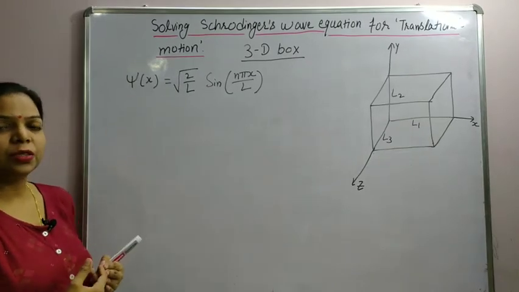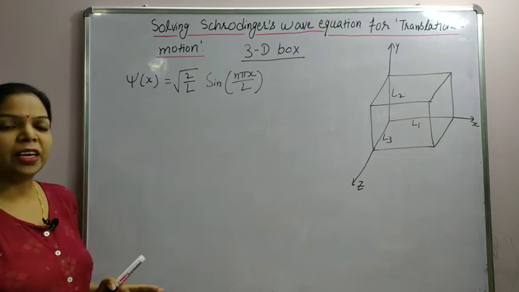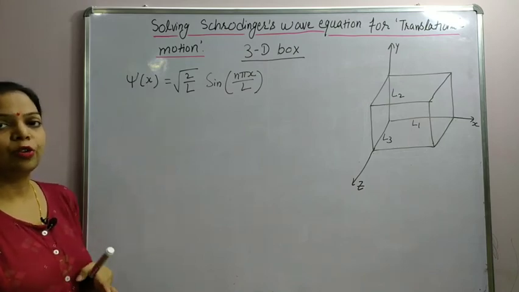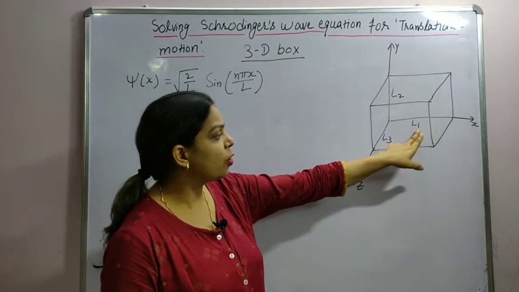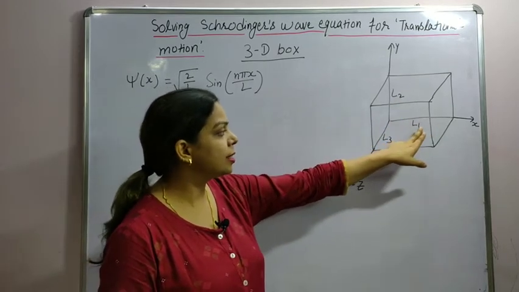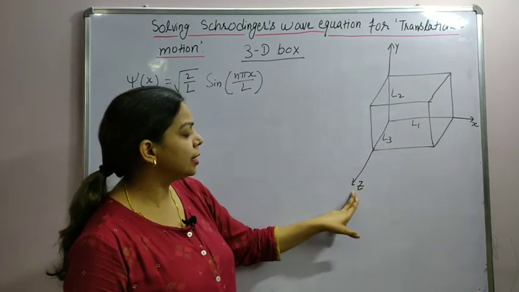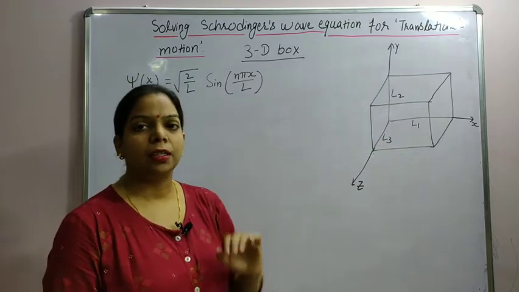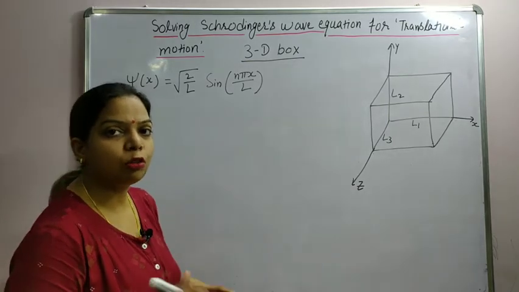Now let us extend this 1D box problem into 3D box. 3D box means now the space where the particle is moving will have all the three directions or three coordinates.